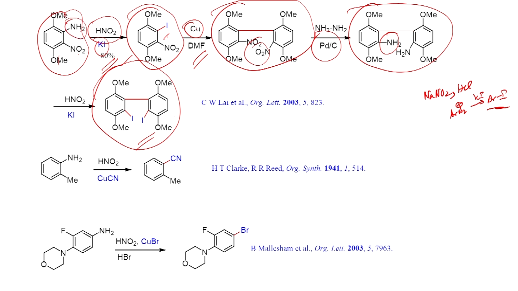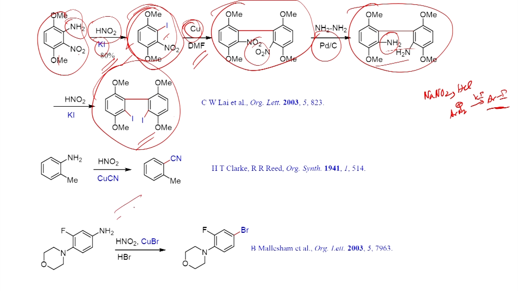Selectively, you can try to convert the amino group into the corresponding iodide derivative. Once you form this one, which can be coupled, two molecules can undergo reaction, this is called Ullmann coupling, then you will be able to get the CC coupled product, which can be further reduced into the diamino derivative. The diamino derivative can be further converted into diazonium salt, which can be further reacted with potassium iodide, and you will be able to get the diiodo derivative as the product.